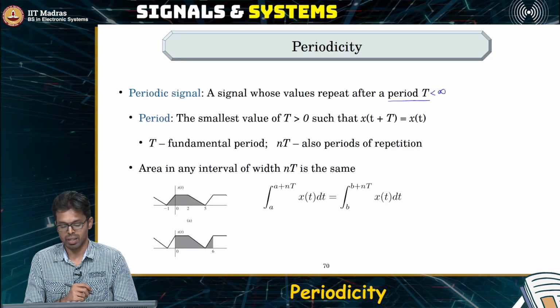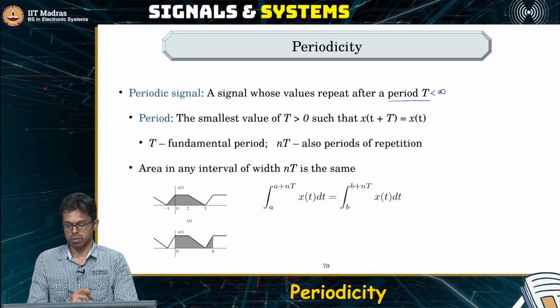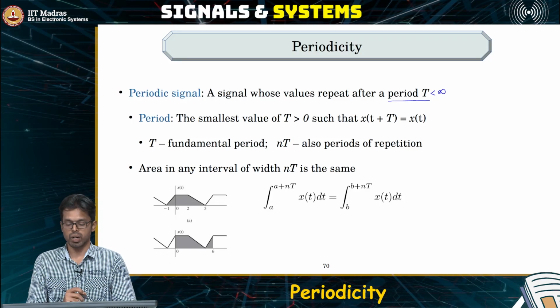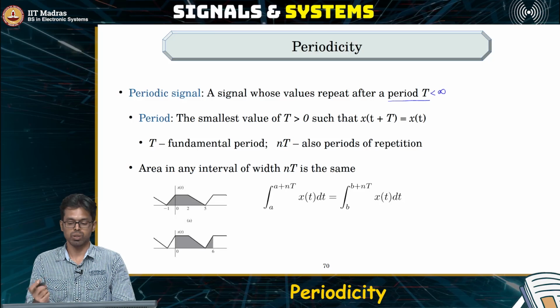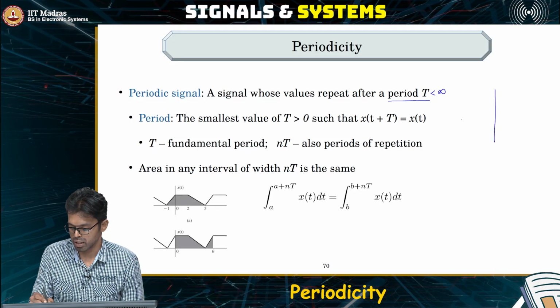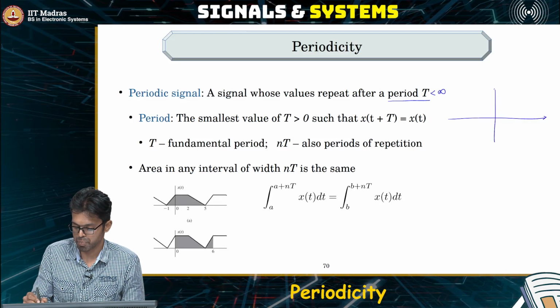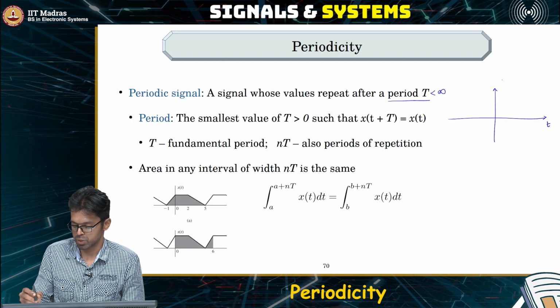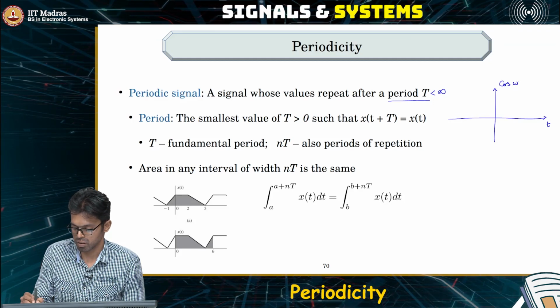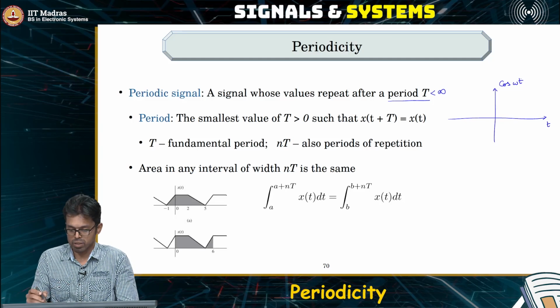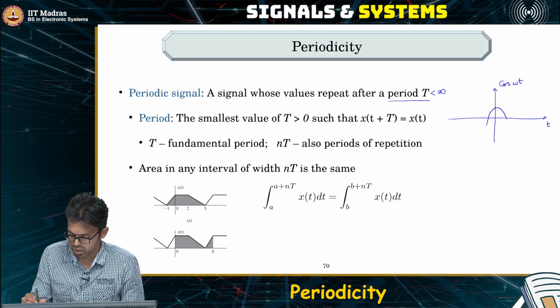So let's take a simple example and observe it through that. The most famous example that we know of a periodic signal is the cosine signal or the sinusoid, either sine or cosine, whichever you want. So let's observe the cosine signal first, cos omega t. How does this look like? So this signal,